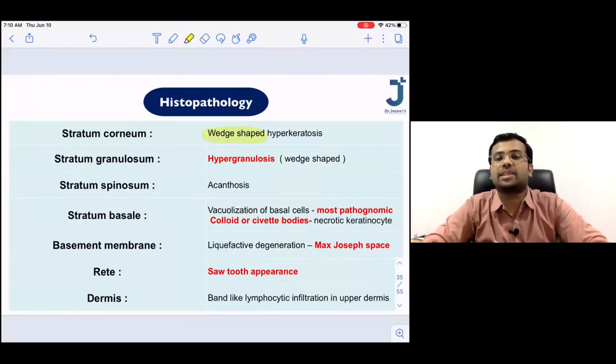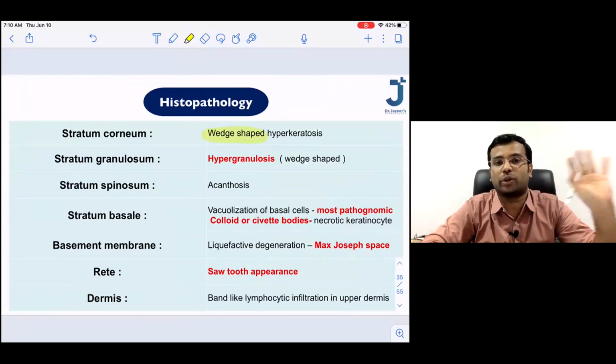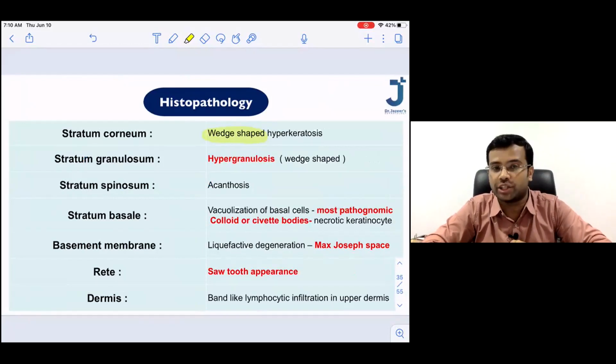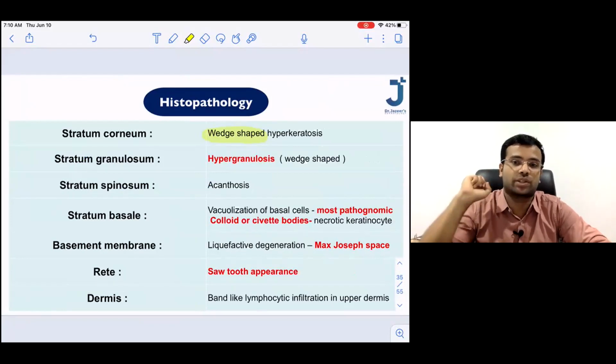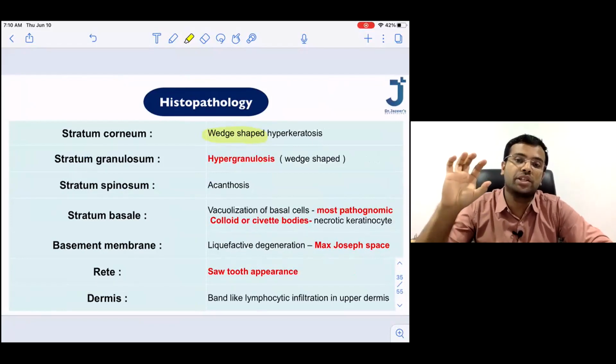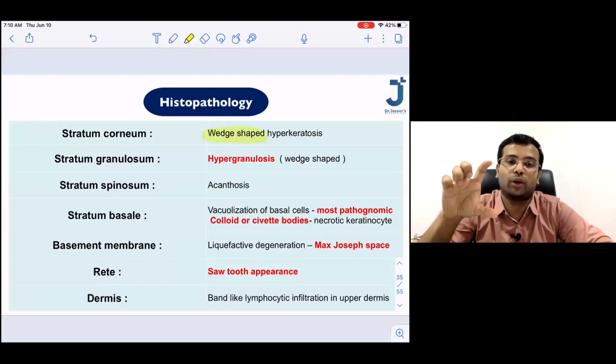Done. So now let us see the histopathology. In histopathology, please try to remember wedge shaped. Write it in red. Wedge shaped anywhere is going to be lichen planus because we don't have many areas where we mention it as a wedge shape. So wedge shaped hyperkeratosis means thickening of the stratum corneum, or wedge shaped hypergranulosis means thickening of the stratum granulosum.